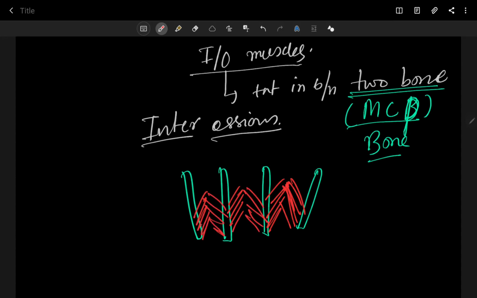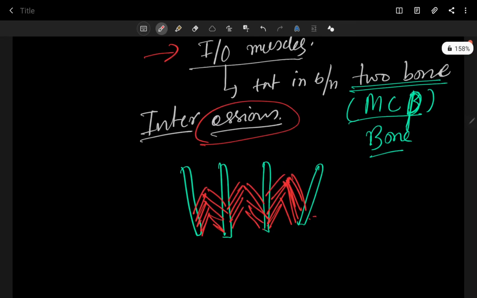Because they are present in between two bones, osseous means bone, the term osseous is related to bone. So they are present in between two bones. That's why they are called your interossei muscles.